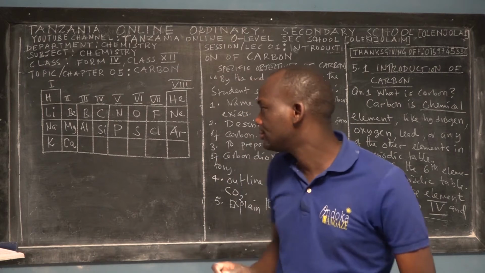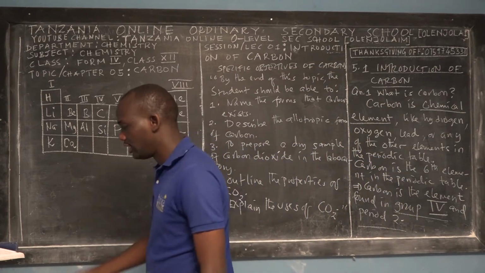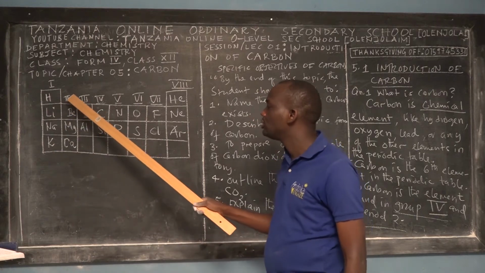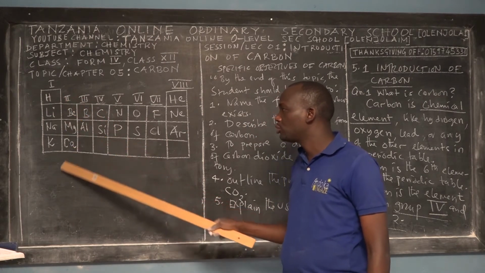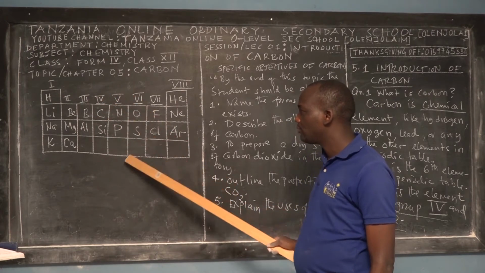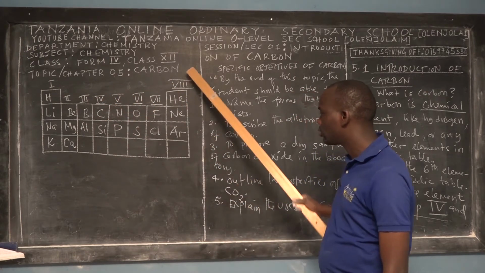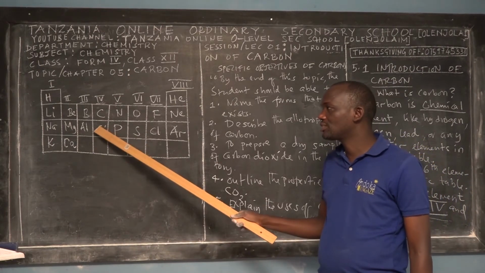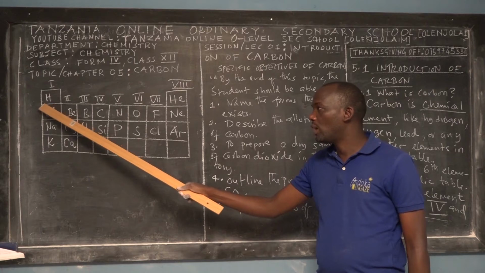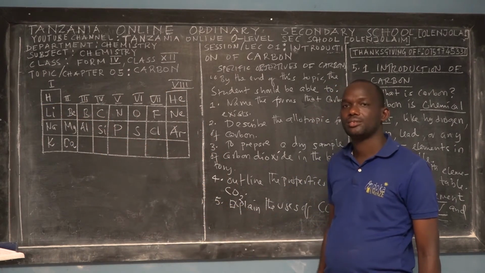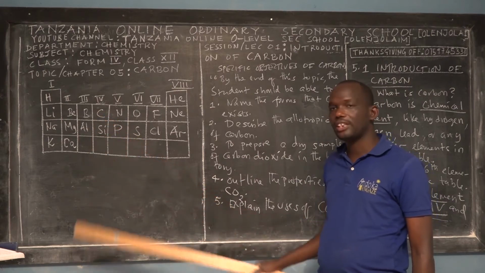So listen carefully. As I said, this is group 1. If you forgot, I want to remind you: this is group 2, group 3, group 4, group 5, group 6, group 7, group 8. So I want to ask you a question: where is carbon? This is carbon. It's number 6: 1, 2, 3, 4, 5, 6. So it is the 6th element.